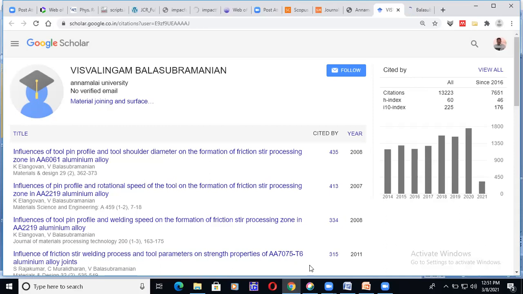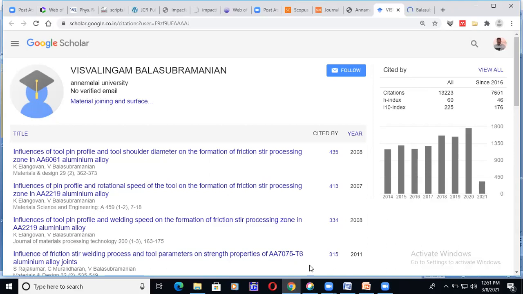What is the meaning of that? 13,223 people have written articles using his knowledge. Understood? 13,223 people have written articles using his knowledge and have given citation. His name has been mentioned in their paper in the reference column. So that's why he has got this much citation.